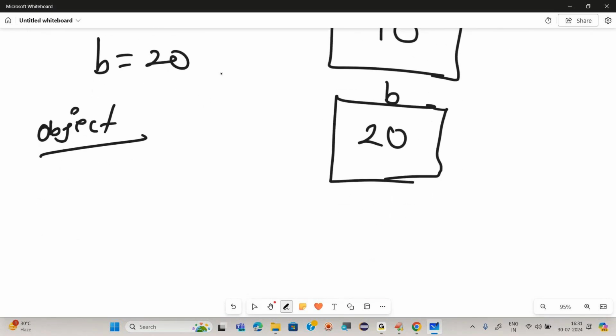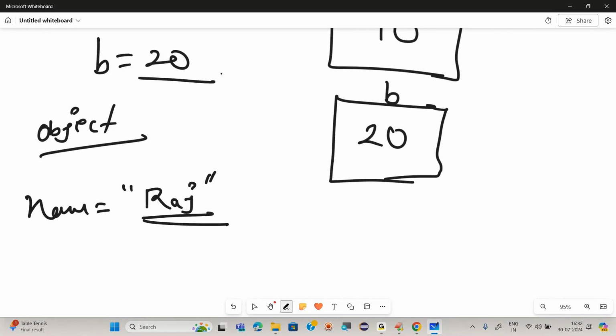What do I mean if I say everything in Python is an object? If you write name is equal to, let's suppose, Raj, what type of data is name taking? String type of data. Everyone knows that if I write Raj, that is a string. If I'm writing 20, that is an integer, right? So what type of object is it creating? Integer type of object. And name creates a string type of object, right?